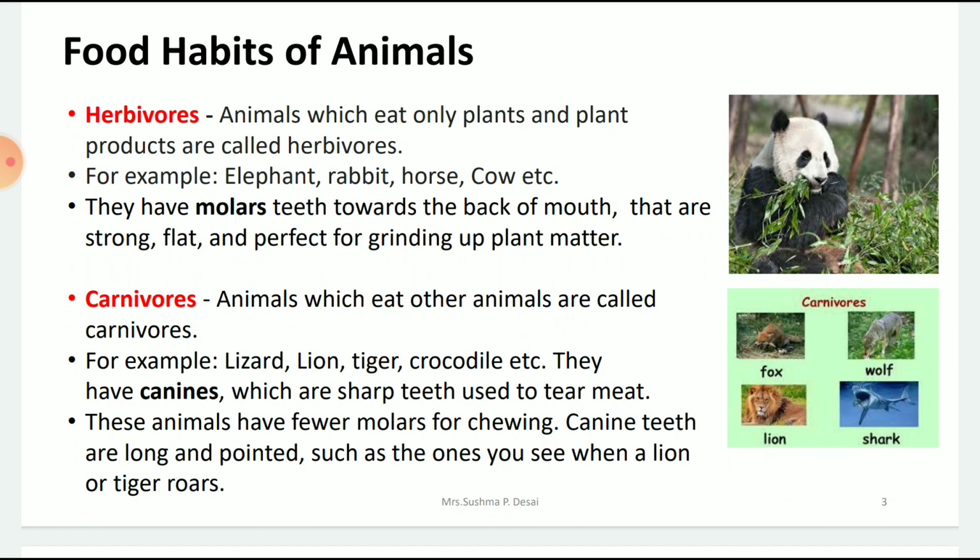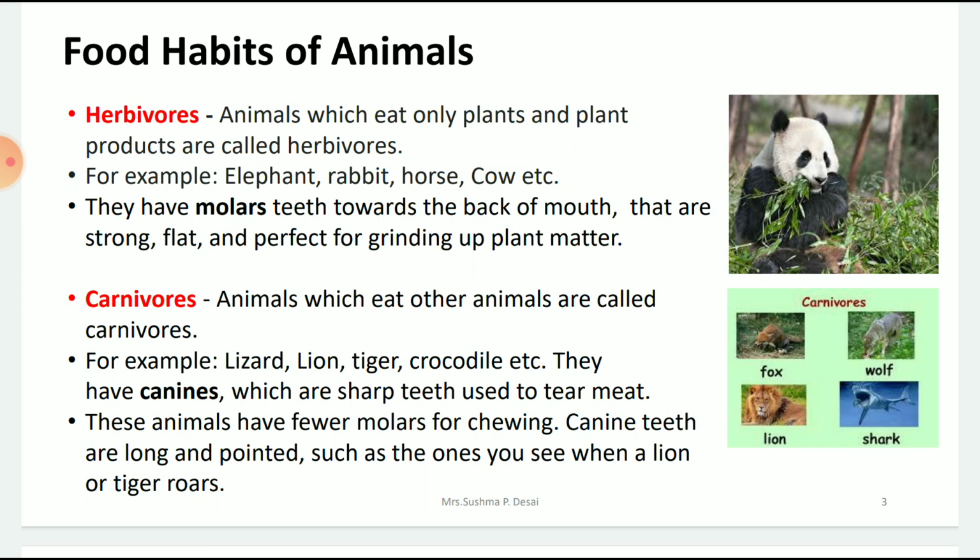So they don't need any tearing mouth parts, that is teeth. They just need strong molars. Molars are the big teeth in your mouth. Same way, even in these herbivores, they have strong molars which will help them to grind the plant food better. Is that clear?